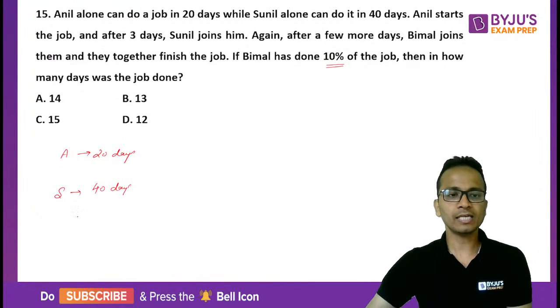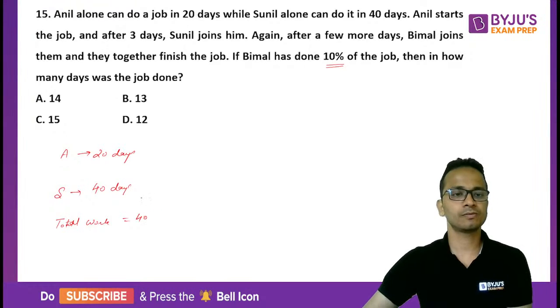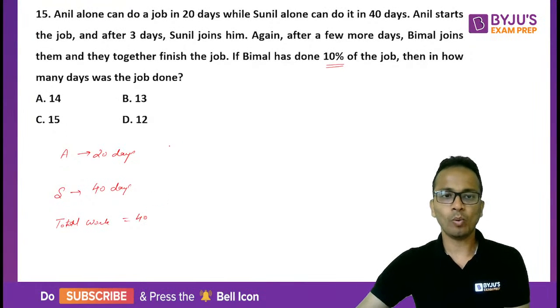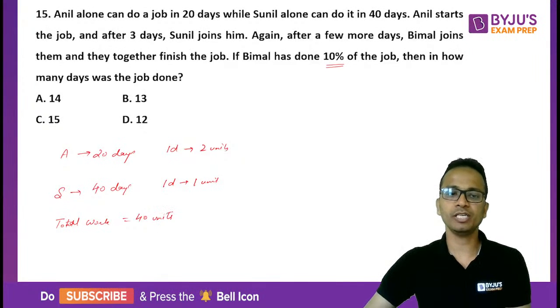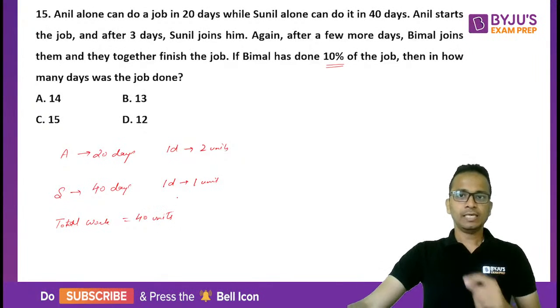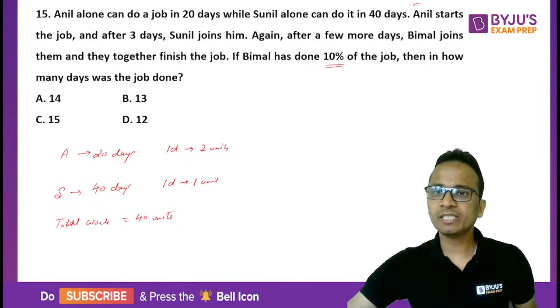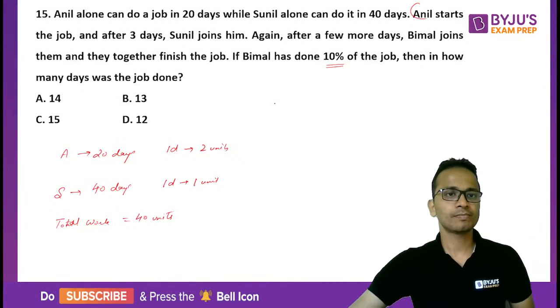Right? Let us assume the total work as 40 units, right? So 1 day work of Anil will be 2 units and 1 day work of Sunil will be 1 unit. Total work being 40 units, right? Now, the statement says that Anil starts the job and after 3 days, Sunil joins him.